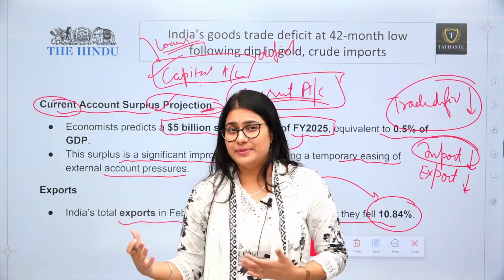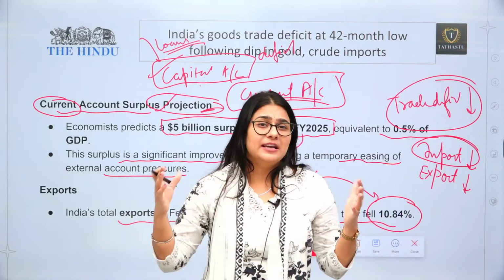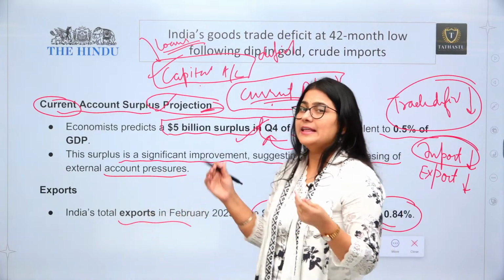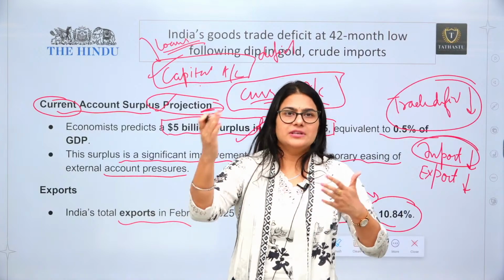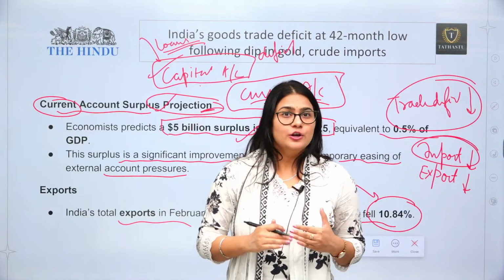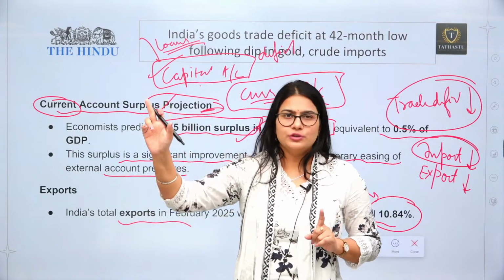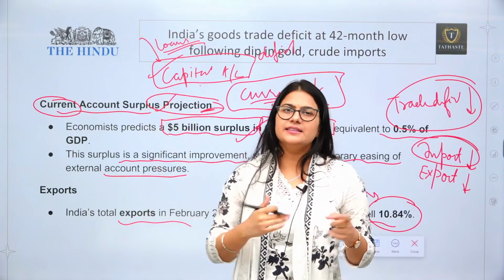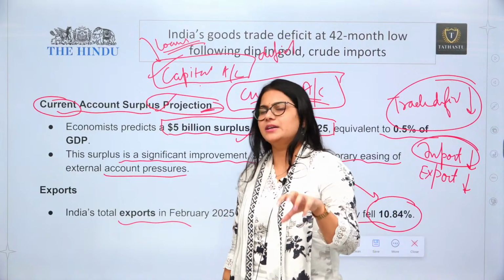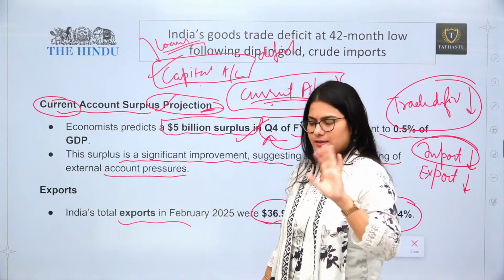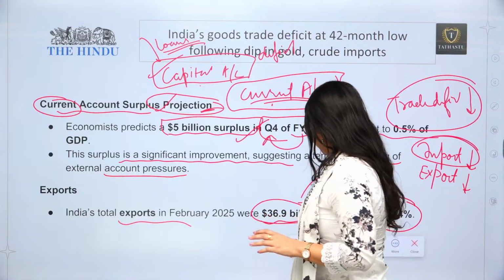a capital investment. For example, if you've taken a big loan from some country, then that loan will be considered capital, because the money has come to your country, so it is going to create some kind of deficit. So that will go into the capital account. Other than that, day-to-day transactions will come under your current account. Okay.